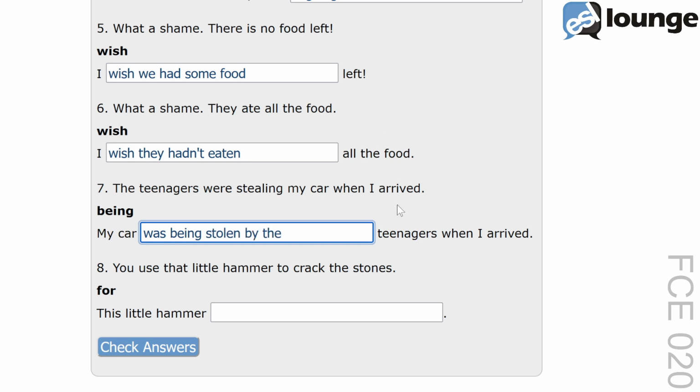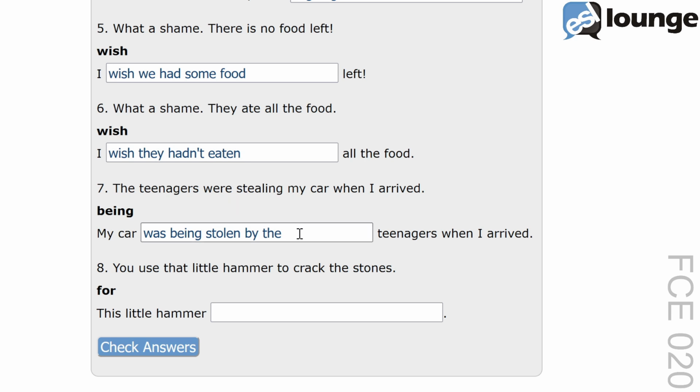This transformation uses the past continuous passive to indicate an ongoing action performed by the teenagers. Was being stolen by the maintains the focus on the car being stolen. Another example would be, the house was being painted by the workers.